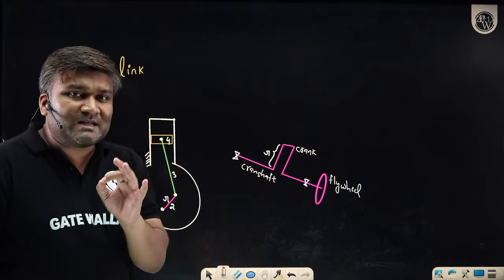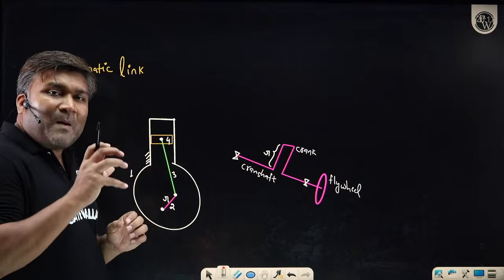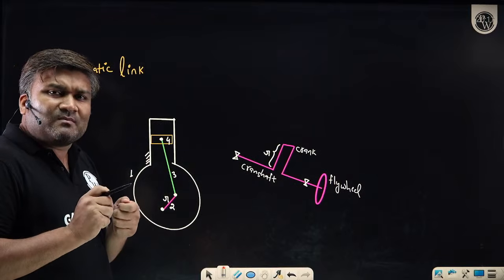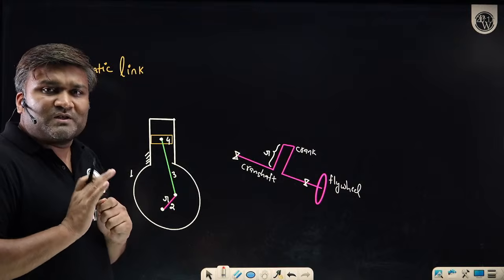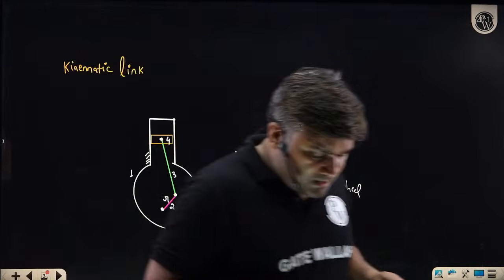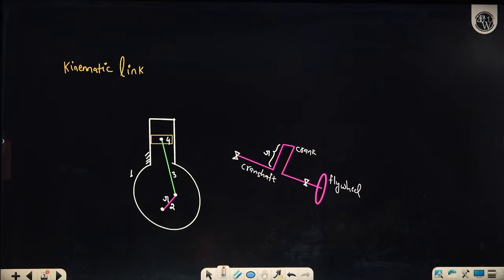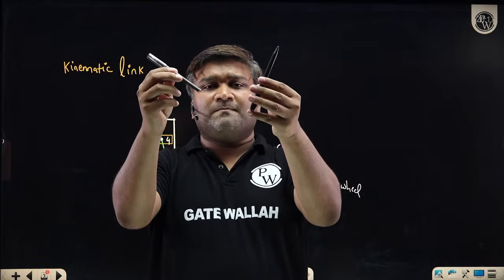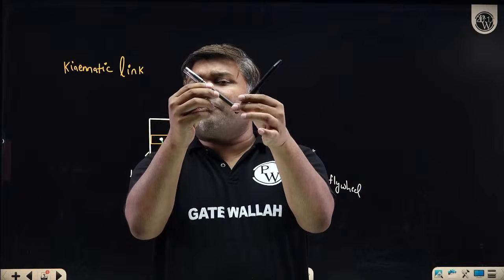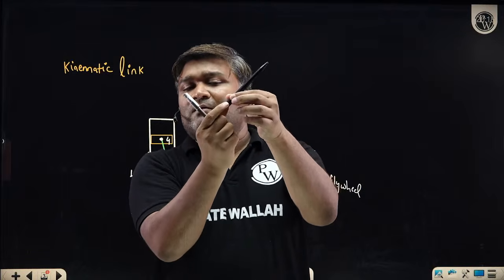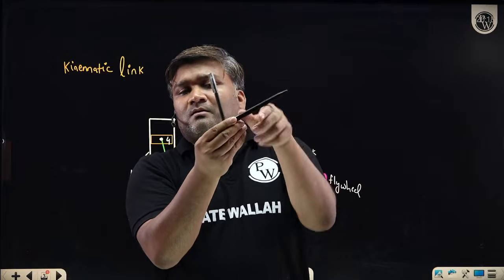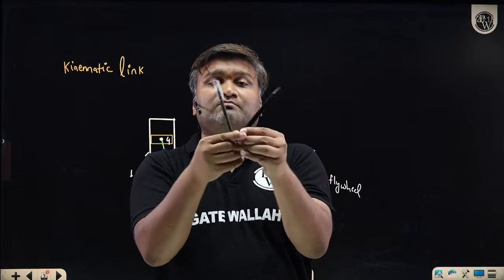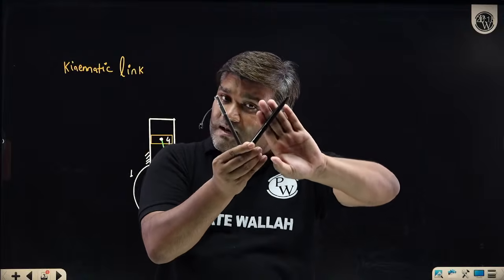So I hope everybody is getting the difference when a part will be treated as a different link. For being called a different link, that part must have some relative motion with respect to the other part. If I have 2 things, say for example these two pins, and I connect both with the help of a pin joint, then because of the pin joint between these two bodies, I can have relative motion. They can move. So I will say one link, another link.